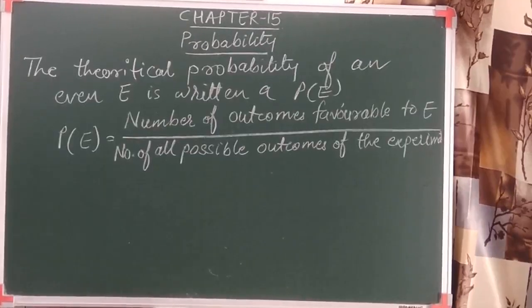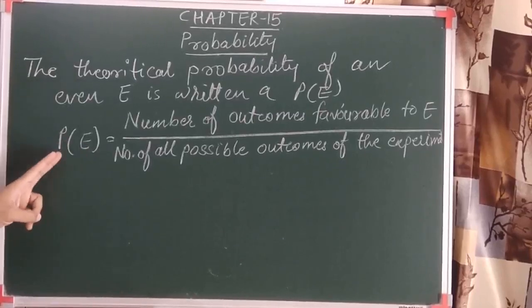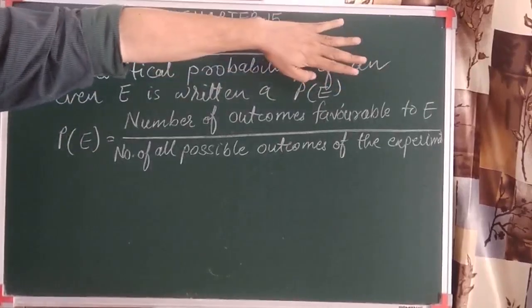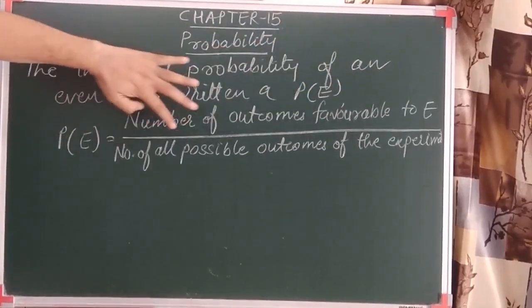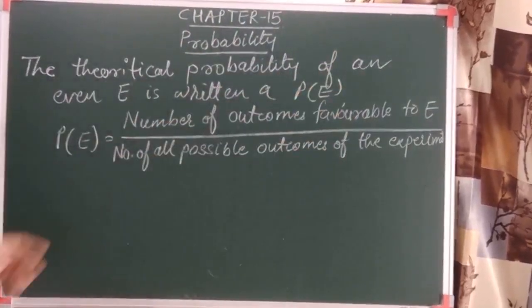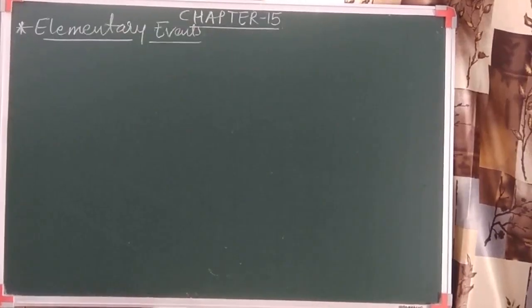The theoretical probability of an event E is written as P of E, and it is defined as the number of outcomes favorable to E, that means to the event, divided by the number of all the possible outcomes of the experiment. We'll use this formula to find the probability in this chapter, which is the same as in the 9th standard, but remember, this is based on theoretical probability. Let's try to identify the meaning of elementary events. Let's see one example to understand this.